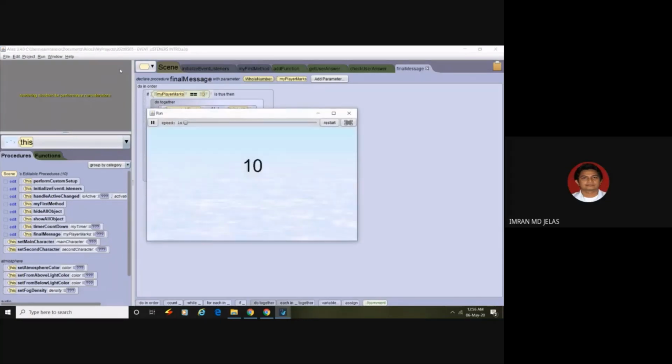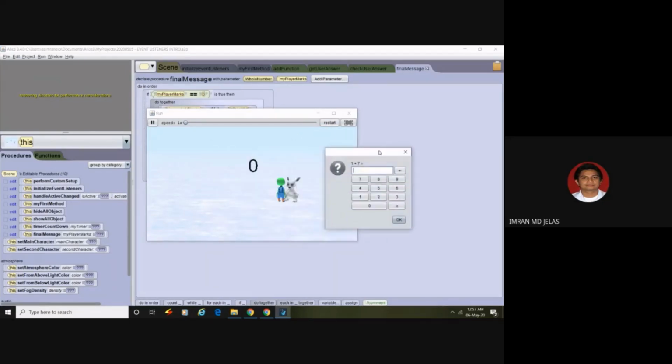Let's try to run. For the first run we will exit on you lose. We will maintain the alien as first character and Bunny as second character. Let's try to exit on you lose. Let me move Bunny a little bit to the back.